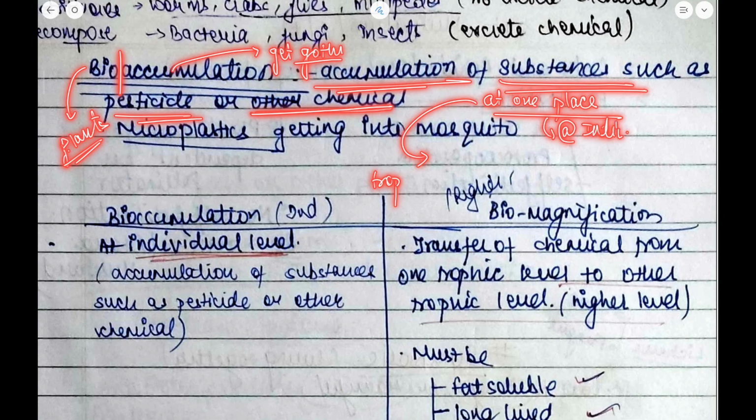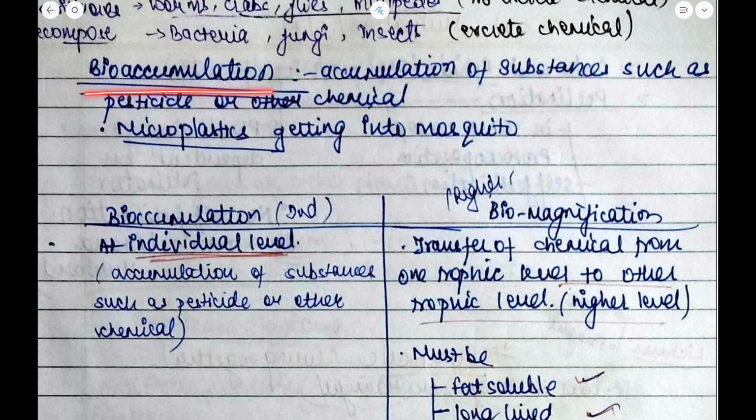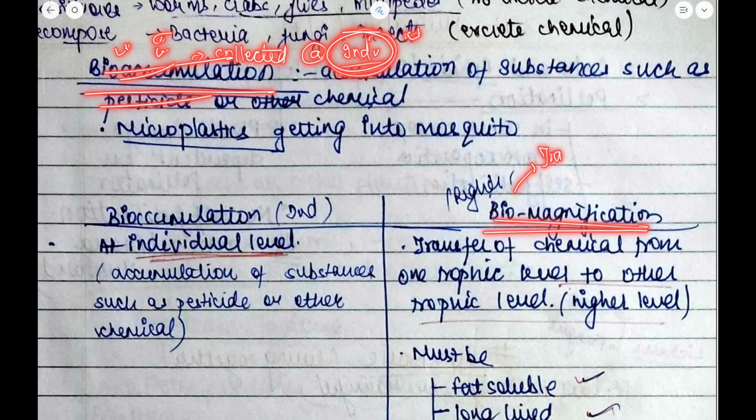Are you getting my point? Bioaccumulation means it gets collected at the individual level. On the other hand, the transfer of chemicals from one organism to another is known as biomagnification. This is the basic difference.